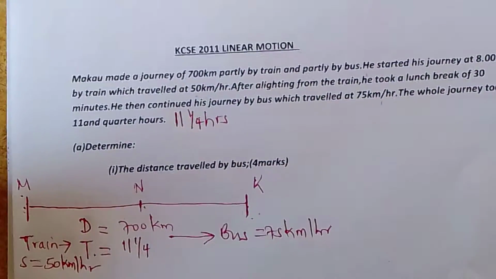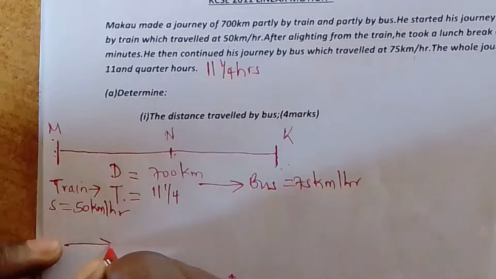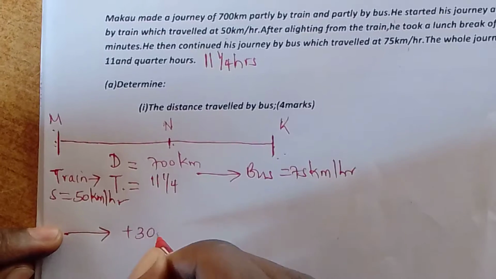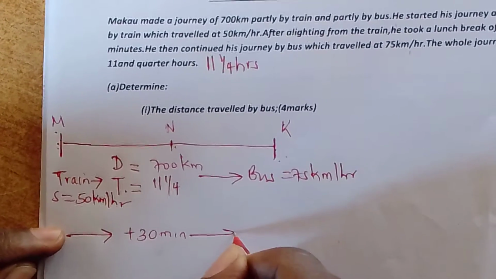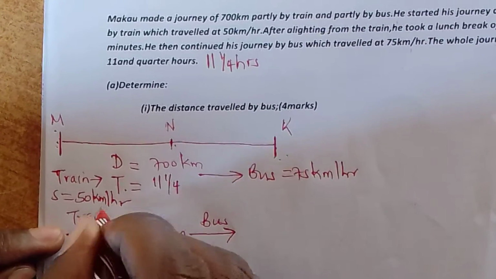Na inasemekana walipofika hapa katikati, amesafiri na train. Kufika hapa akakula lunch 30 minutes, akaanza safari tena. Hii ni bus, hii ni train. Ina maana gani?